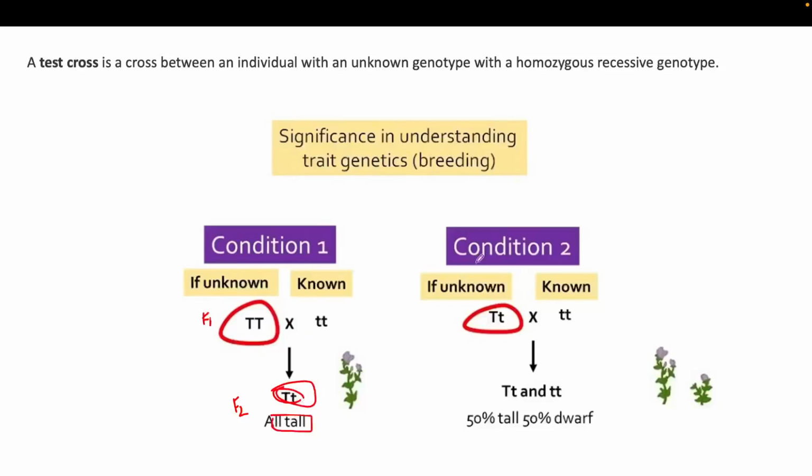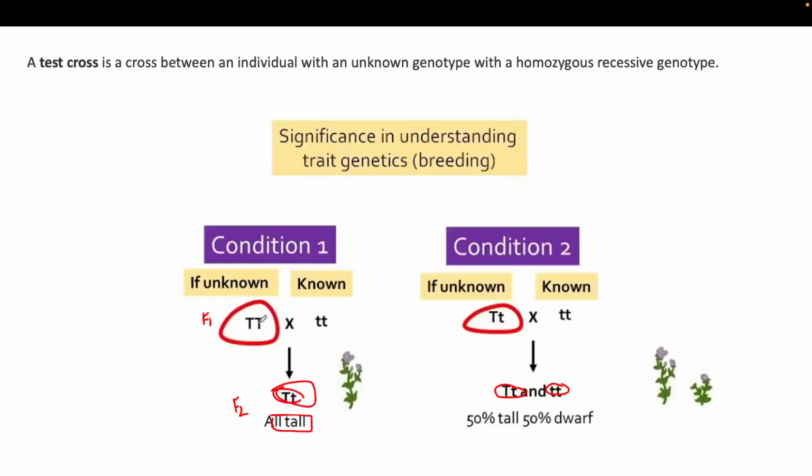Okay, if this is heterozygous dominant, then when you cross it with the homozygous recessive one, it will give you capital T small t and small t small t. Okay, so 50% will be tall plants and 50% will be dwarf plants. So through the test cross you can identify whether the F1 generation is homozygous dominant or heterozygous dominant.